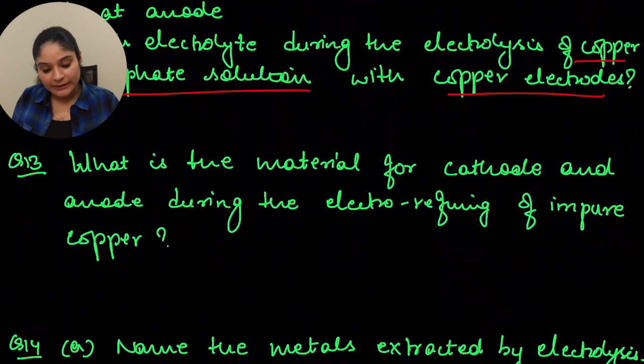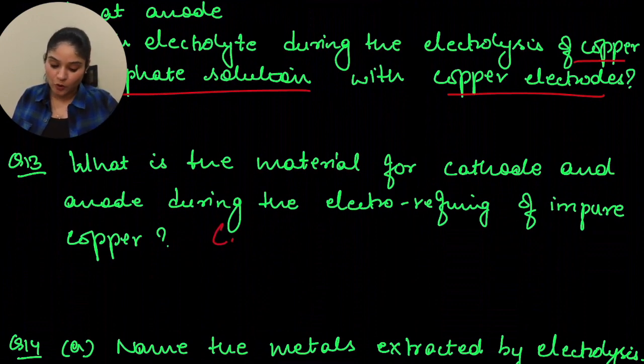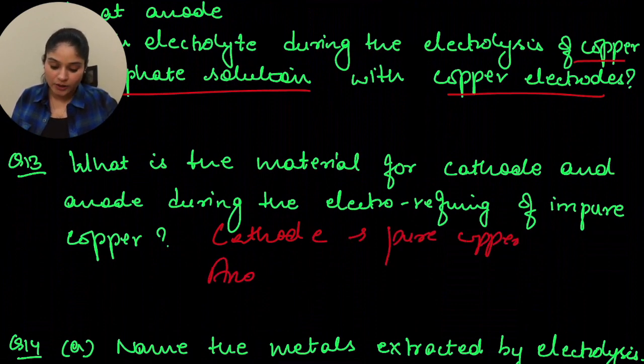What is the material for cathode and anode during the electro refining of impure copper? So when you have impure copper, at cathode you will have pure copper, and at anode you will have impure copper.